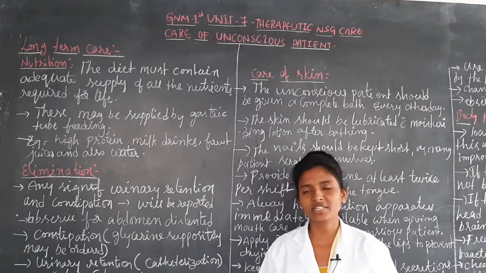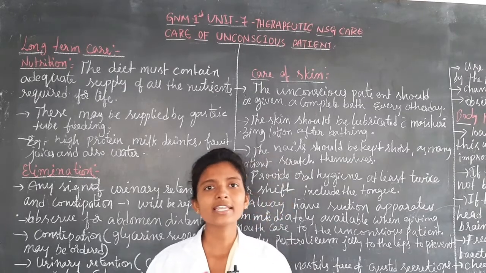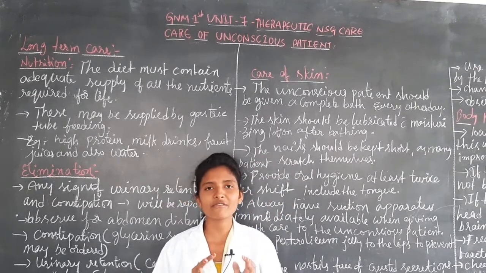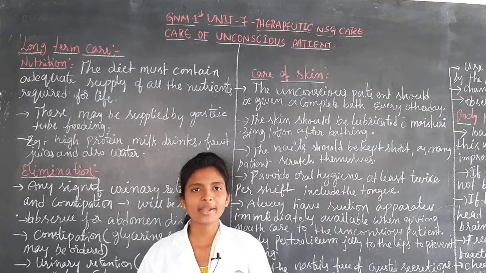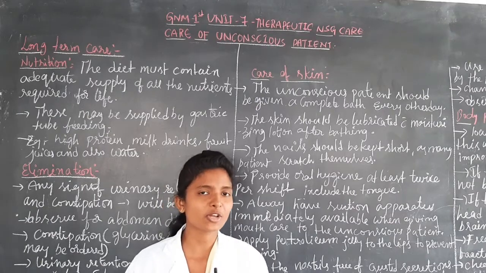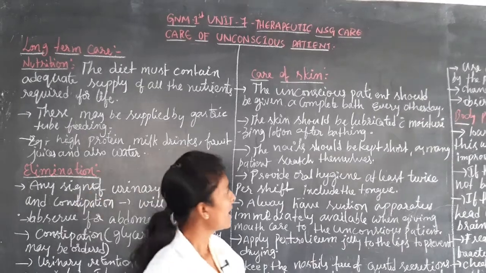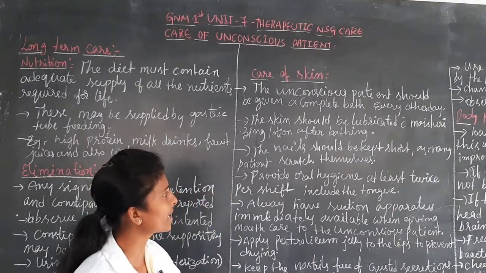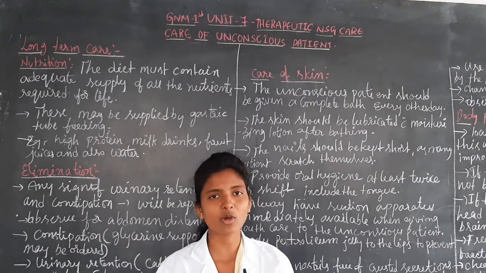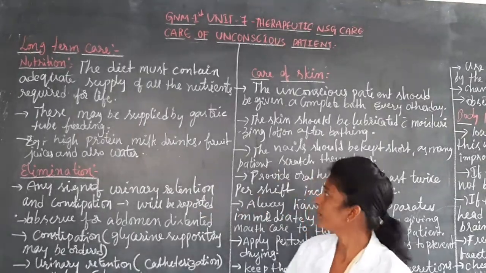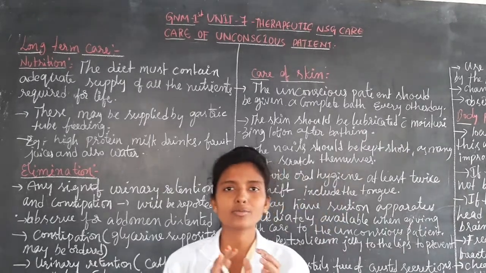For such a patient, when the patient is in unconsciousness, they have to provide a complete sponging bath every day. It is compulsory to provide the bath every day by giving a sponge bath. By giving the sponge bath, they can prevent dryness of the patient's skin. And next thing is, the skin should be lubricated with moisturizing lotion after bathing. So after providing this bath, they have to apply the lotion for good moisturization.